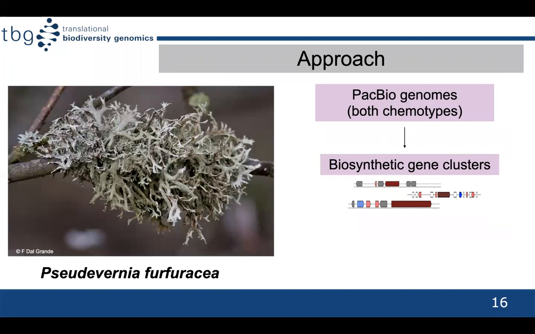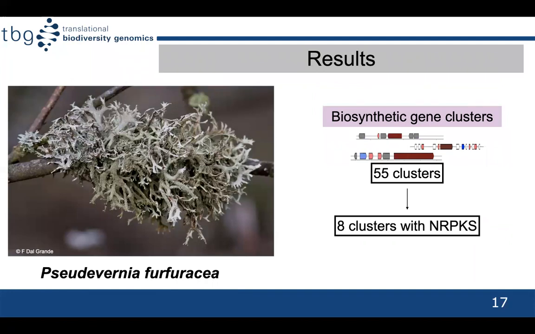To answer these questions, we sequenced the high-quality PacBio genomes of both chemotypes and identified biosynthetic gene clusters. In total, there were 55 gene clusters present, out of which 8 clusters had a non-reducing PKS as the core gene.